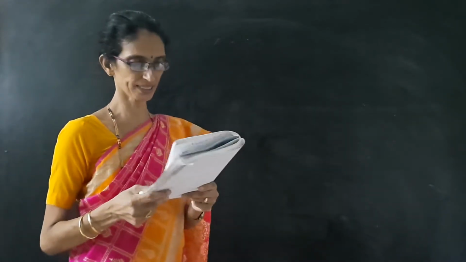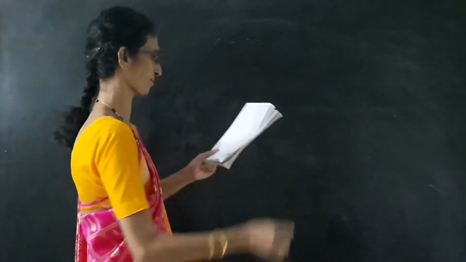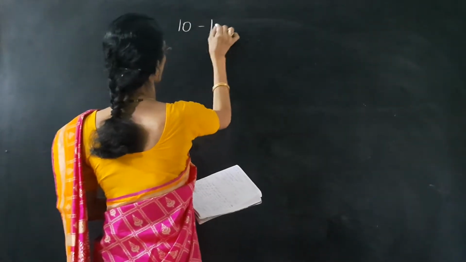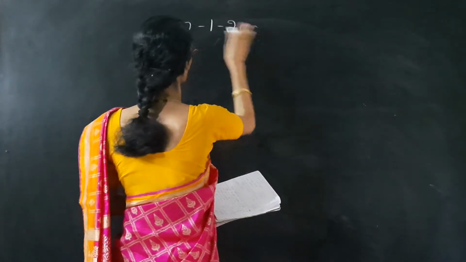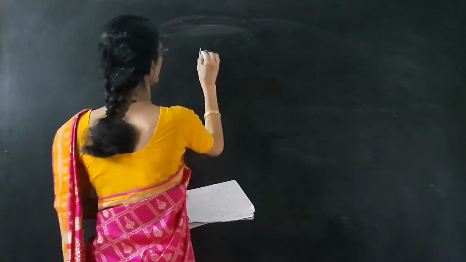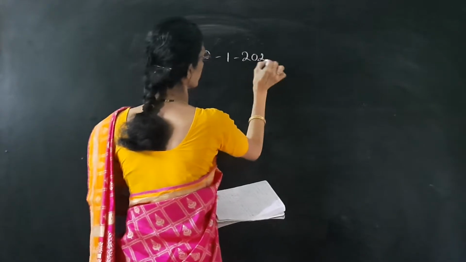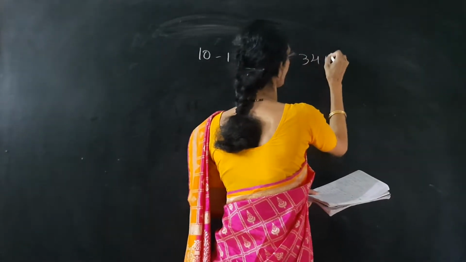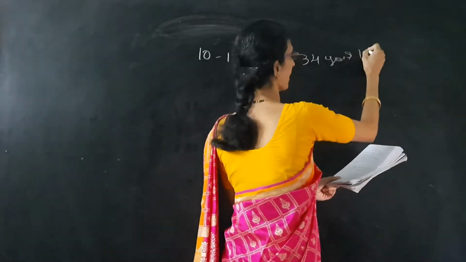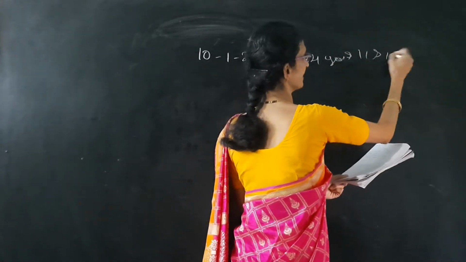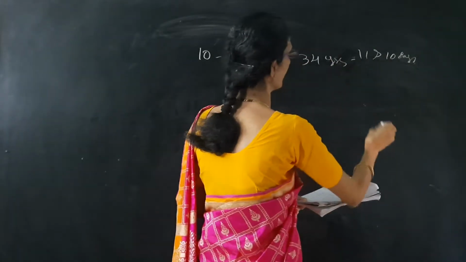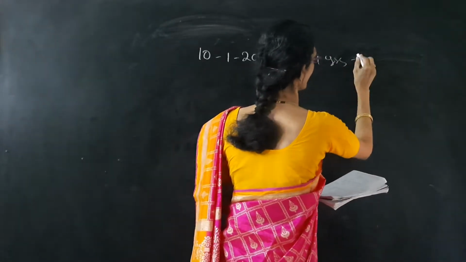The problem is like this: Rajesh retired from service on 10/1/2020, after serving for 34 years, 11 months and 10 days.